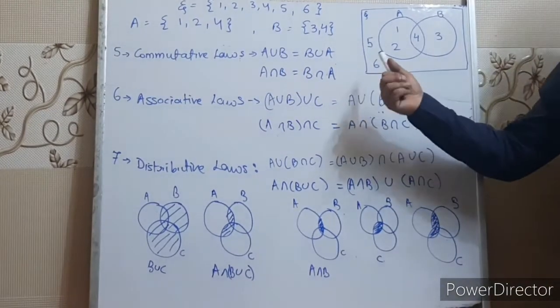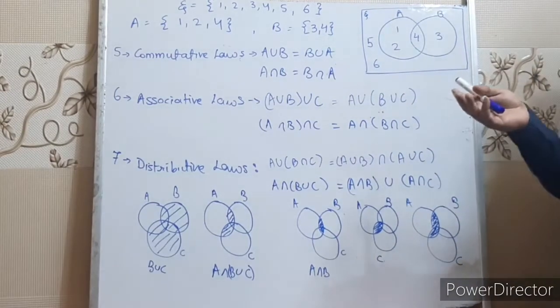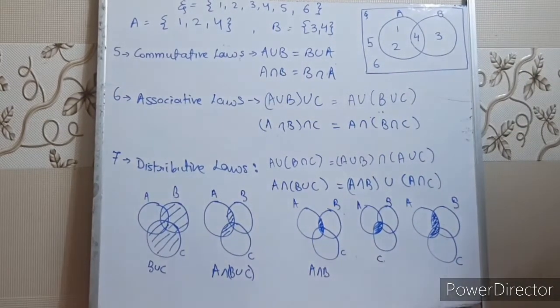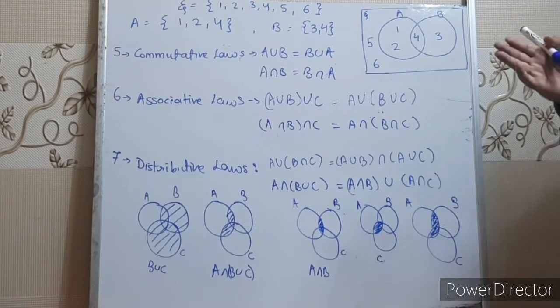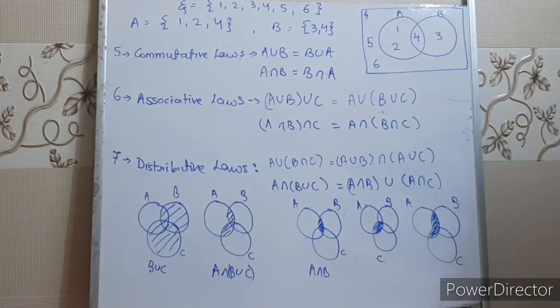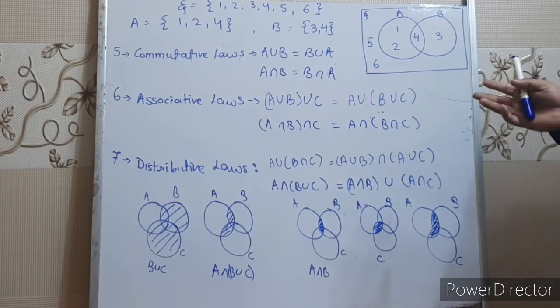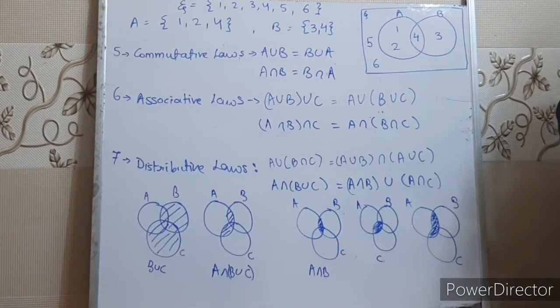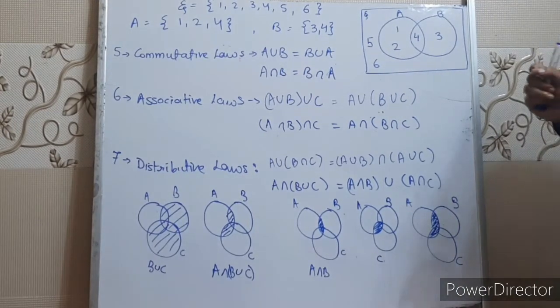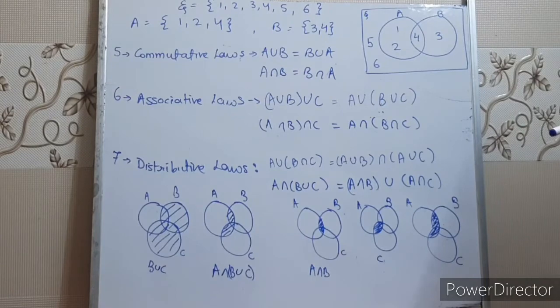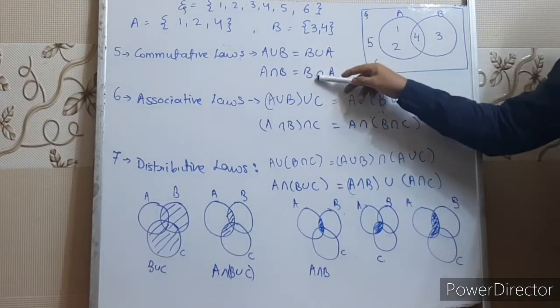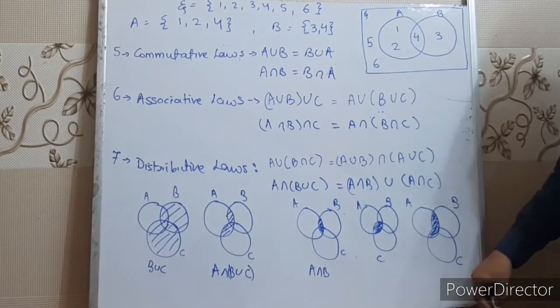Commutative law: addition follows the commutative law, and multiplication follows the commutative law. Right, children? But division and subtraction do not follow the commutative law. See, 2 minus 1 is 1, but 1 minus 2 is minus 1. So if you change the places in subtraction, it will not follow the commutative law. So subtraction and division do not follow the commutative law. Right, children? Here, union and intersection both follow the commutative law.